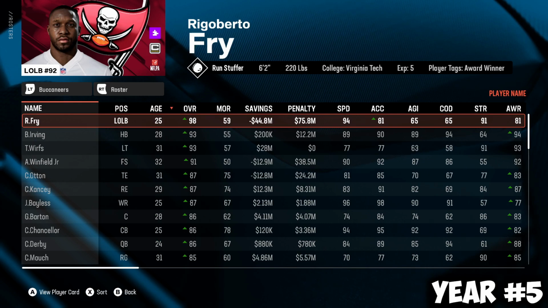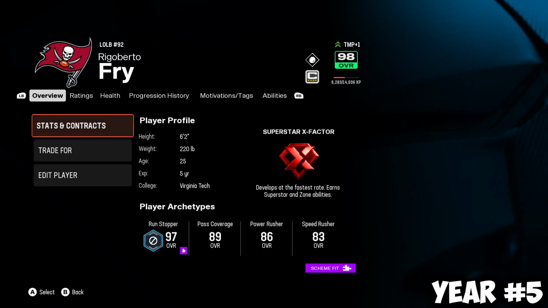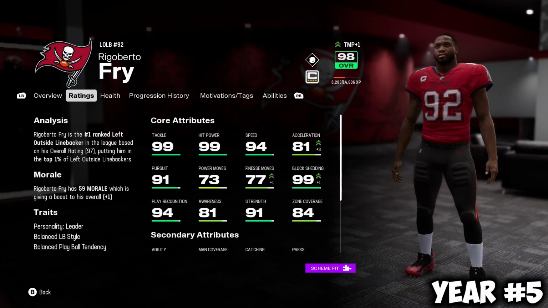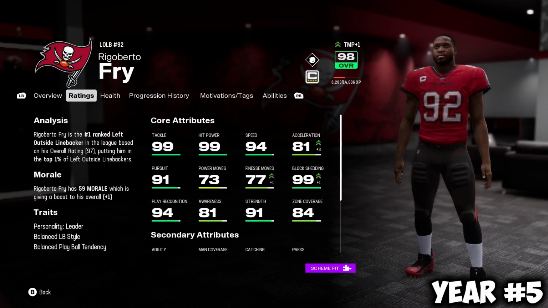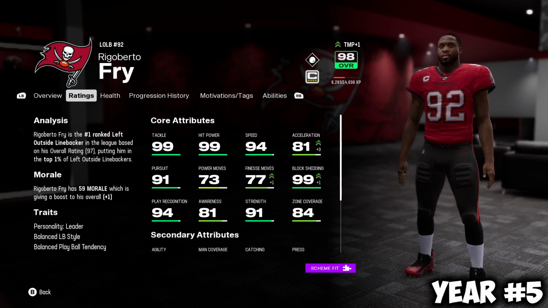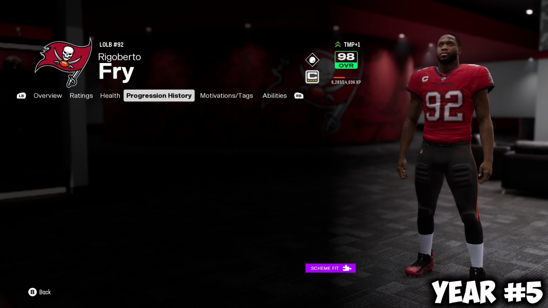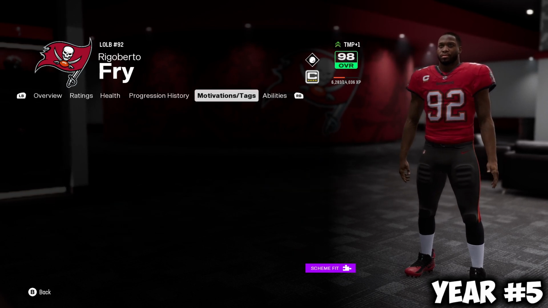Rigoberto Fry is a 98 overall. He goes up to a 98, truly a 97 overall, so it's actually 2. He is 99 tackle, 99 hit power, 94 speed, 99 block shed. So he's got good stats. He's a good player still. I don't know what happened last season.